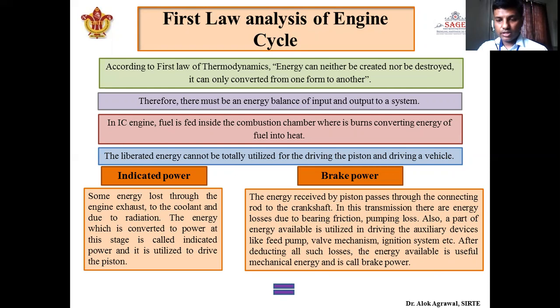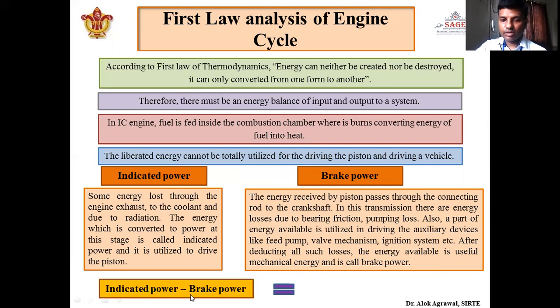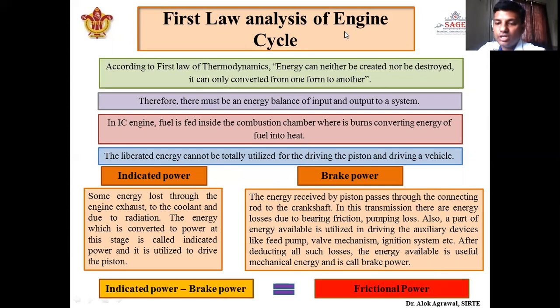The energy lost in the conversion from the energy taken by the piston to the output power is called friction power. The energy lost due to friction is called friction power. So if we compile it: first we get energy from fuel, then we get indicated power. When we subtract friction power from indicated power, we get brake power. So we can write the formula: indicated power minus brake power is equal to frictional power. This frictional power is very important.